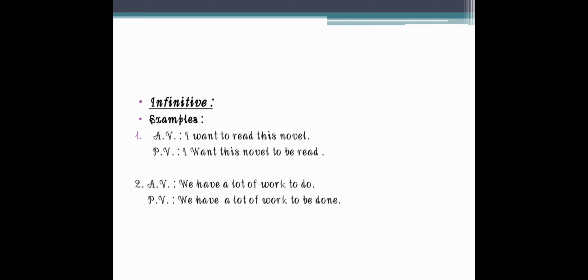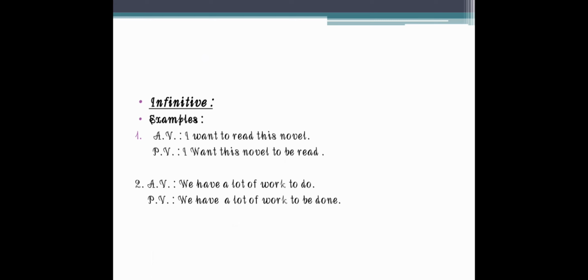Okay, now, for any verb, whether it is a main verb or an auxiliary verb, if to is attached before the verb, then it is called an infinitive. Okay, now let us take the example. I want to read this novel. Now see, what is the infinitive? To read. Okay, so this type of sentences are called infinitive sentences.